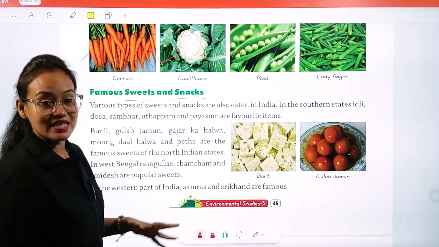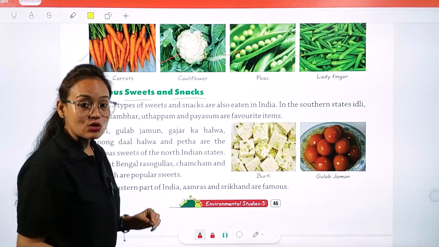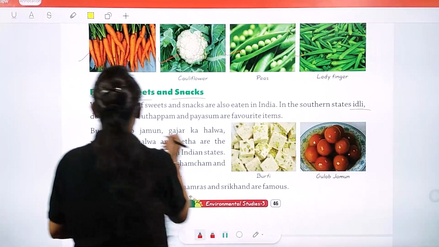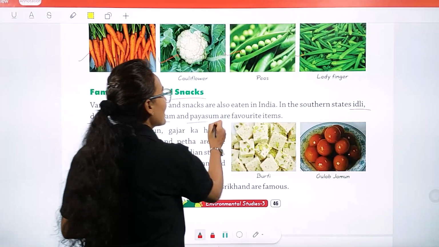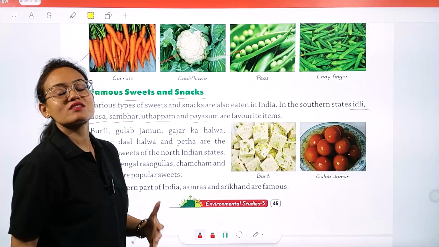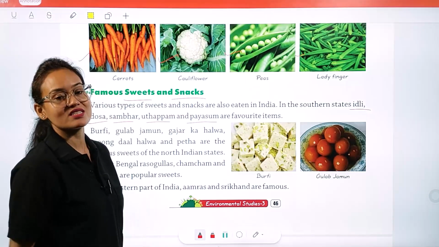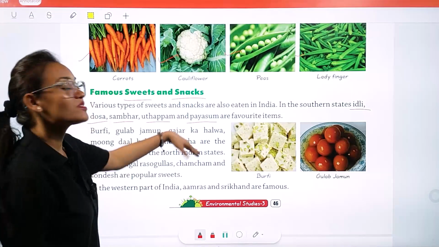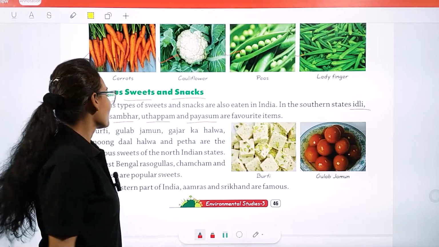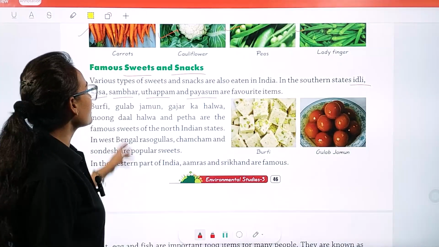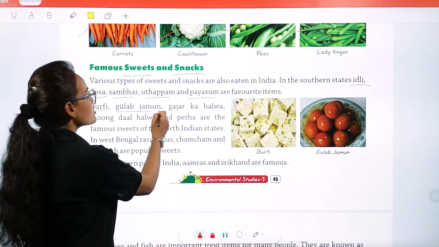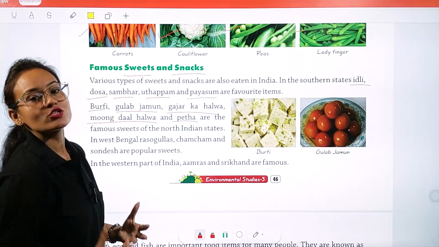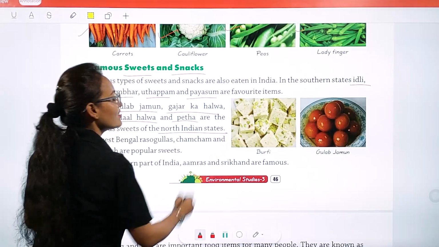In the southern states, see, in South India, people mainly consume idli, dosa, sambar, uttappam, and payasam. Okay, so the most famous dishes which are made in South Indian states are idli, dosa, sambar, uttappam, and payasam. Payasam is a sweet dish. Okay, now बर्फी, गुलाब जामुन, गाजर का हलवा, मूंग दाल हलवा एंड पेठा, they are the most famous sweet dishes of North Indian states.